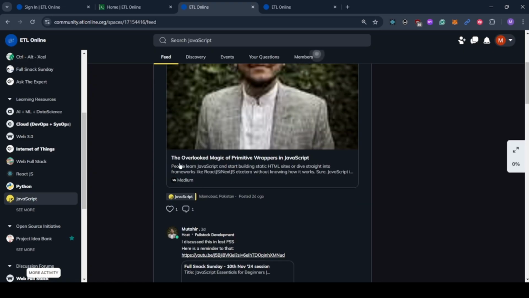Since I was the one who wrote this, I'm just going to like it because I already know what the overlooked magic of a primitive wrapper is.